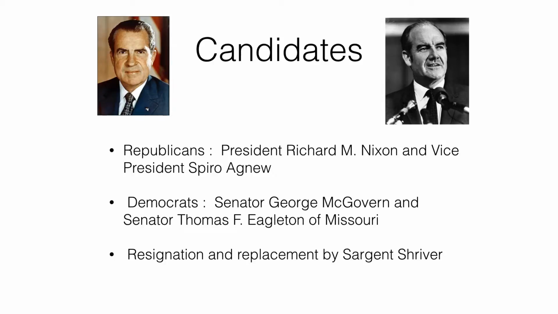In 1972, the Republicans nominated President Richard Nixon and Vice President Spiro Agnew. The Democrats, still split over the war in Vietnam, chose a presidential candidate of liberal persuasion, Senator George McGovern of South Dakota. Senator Thomas Eagleton of Missouri was the vice presidential choice, but after it was revealed that he had once received electric shock and other psychiatric treatments, he resigned from the ticket.